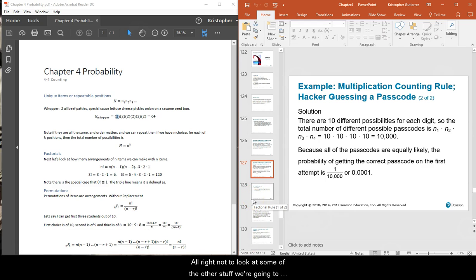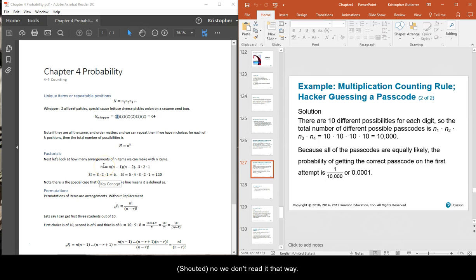All right, now to look at some of the other stuff, we're going to have to start with the idea of factorials. Now, factorials can be defined for all real numbers and most complex numbers. But since we're not really dealing too much with that, let's just start with a basic definition. n factorial, and that just looks like a very excited n.